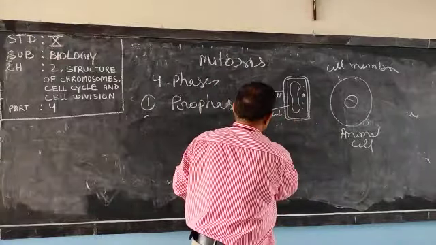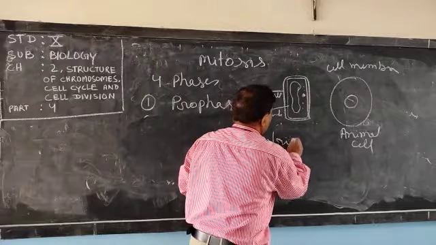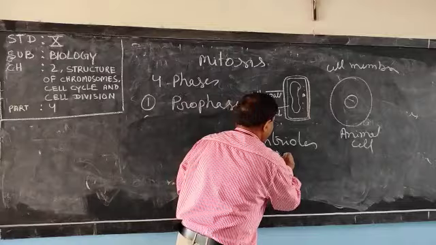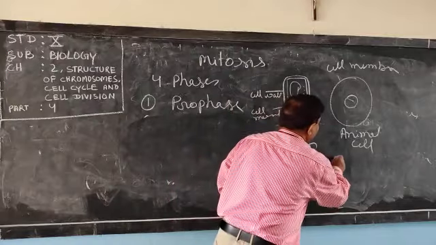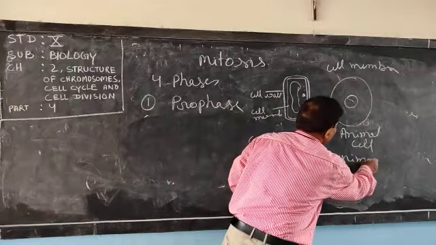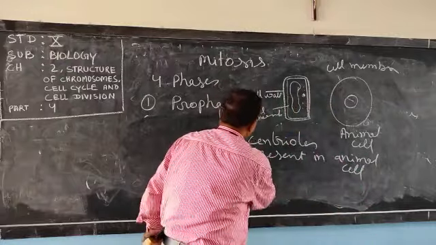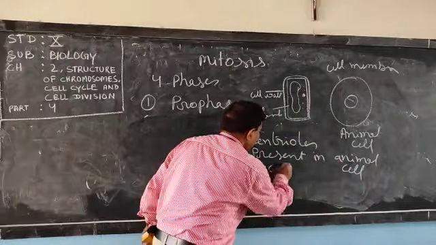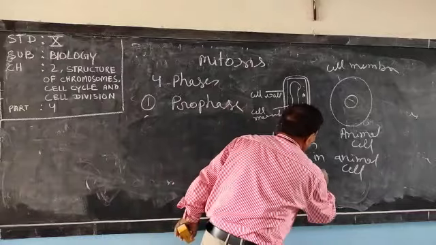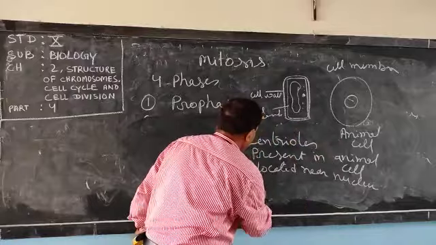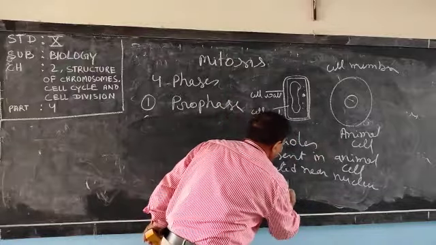Other difference: centrioles are present in animal cell. And what is the location of centriole? Where is it located? Near the nucleus, in the cytoplasm.